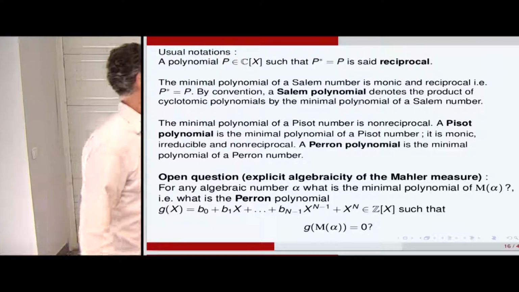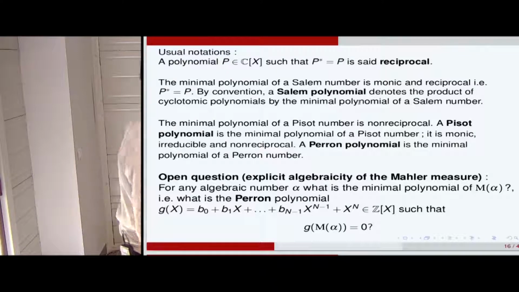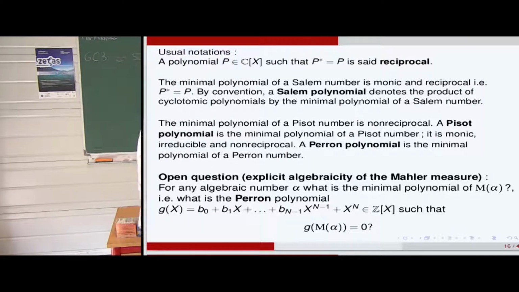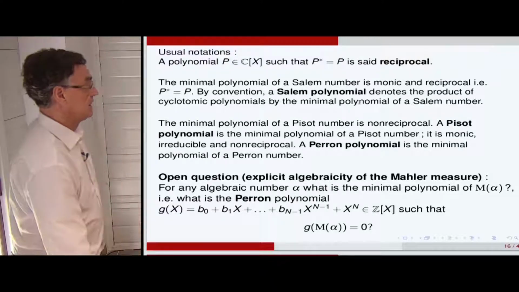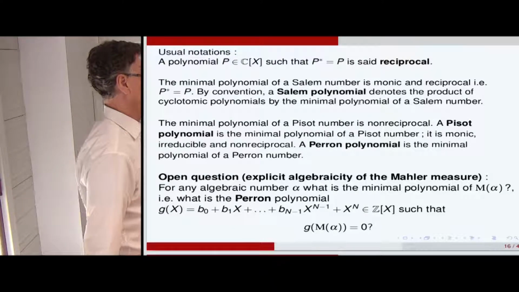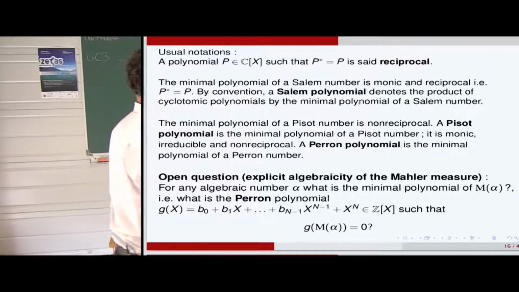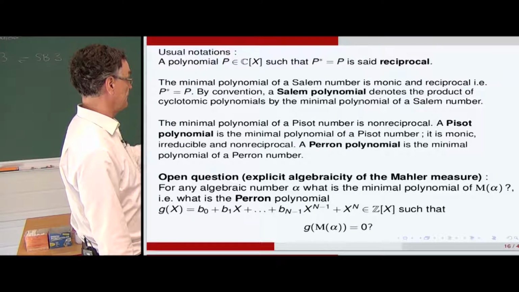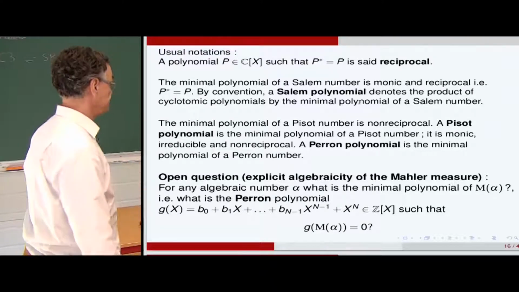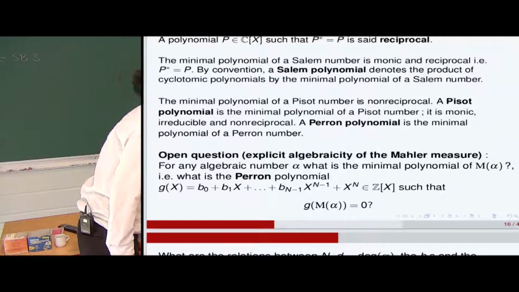So now there is an open question, still under investigation by many people, probably now by the dynamics also, about the explicit algebraicity of the Mahler measure, as I said. So for any algebraic number alpha, what is a minimal polynomial of the Mahler measure? We know that it is a Perron number. So there exists a polynomial like that. We don't know the degree, we don't know the coefficients, but it exists. Okay, that's a result of the Perron-Frobenius approach.